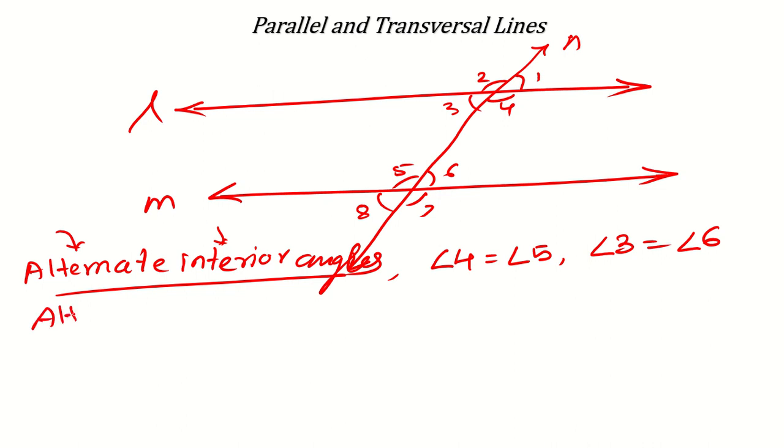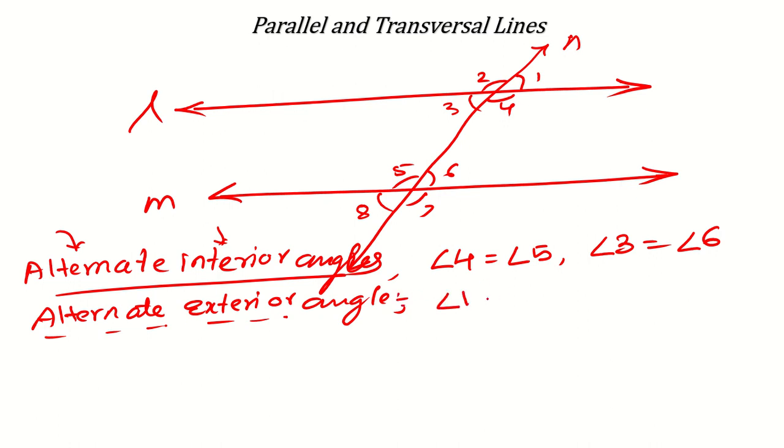Now, alternate exterior angles. What are those angles? It is also alternate, meaning different side, and exterior means outside. So this will be equal to what? See, angle 1 will be equal to angle 8, because angle 1 is on the right hand side of line N on the outside and angle 8 is on the left hand side of line N on the outside. Okay. Now similarly, angle 2 will be equal to angle 7.